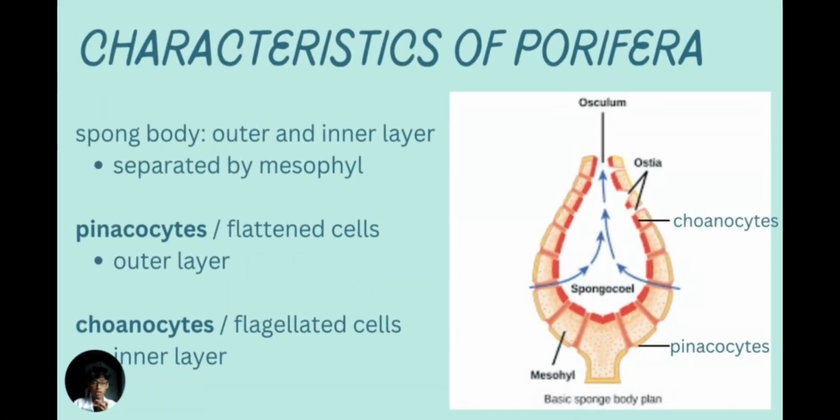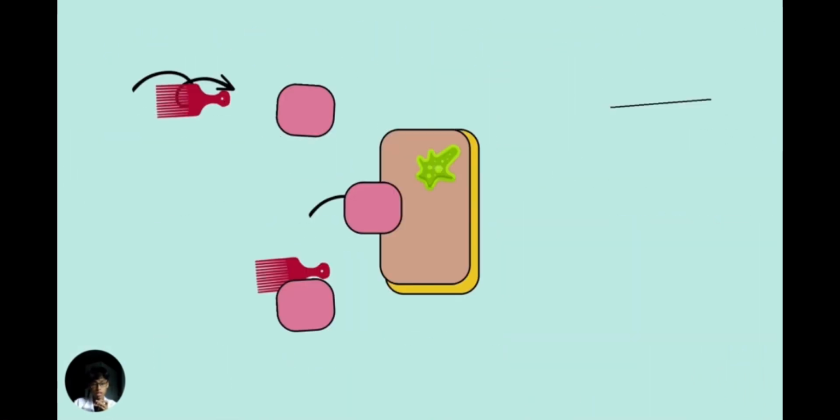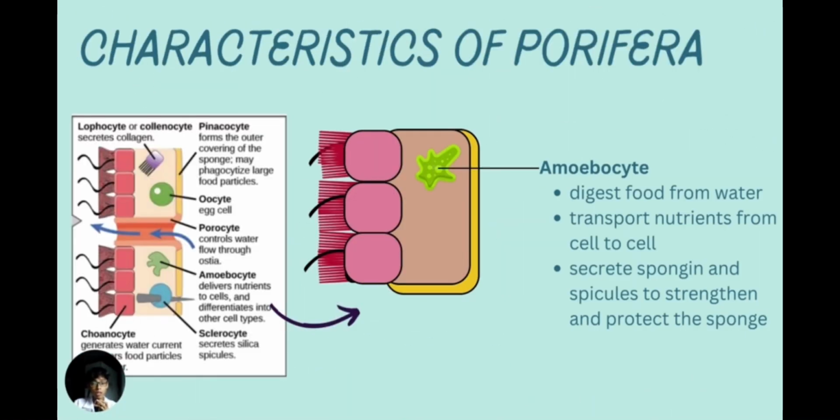The outer and inner layers of Porifera are made up of sponge and they are separated by the mesophyll, the outer layer called pinacocyte and the inner layer called choanocyte. Next, these are the components in the mesophyll. There are lymphocyte, pinacocyte, oocyte, porocyte, amoebocyte, sclerocyte, choanocyte.